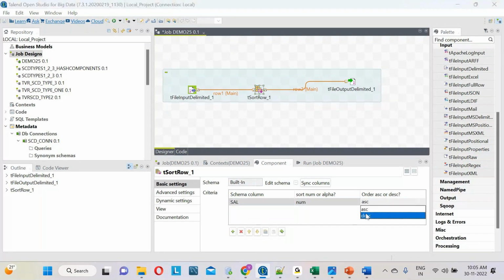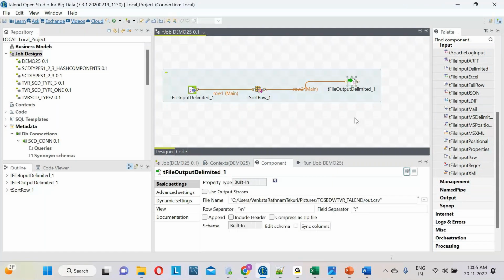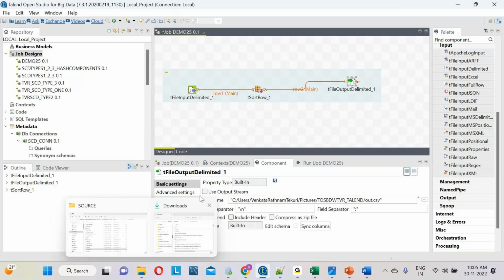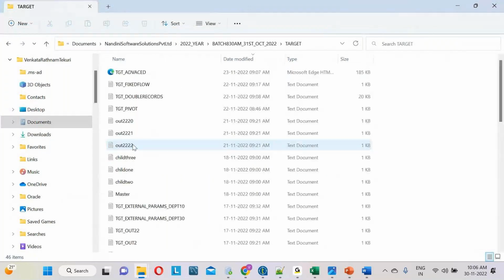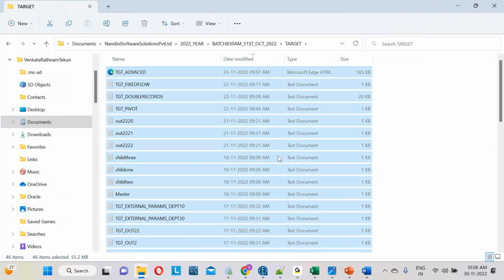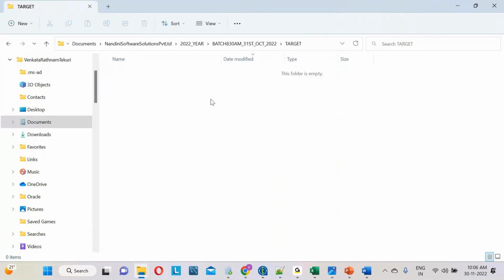Now let me go for the tFileOutputDelimited. I have to save the output somewhere, right? That is called the target, where I have to generate the file. So let me go for the target folder. There is one target folder, and I will generate it here. How to generate it, we'll see now.